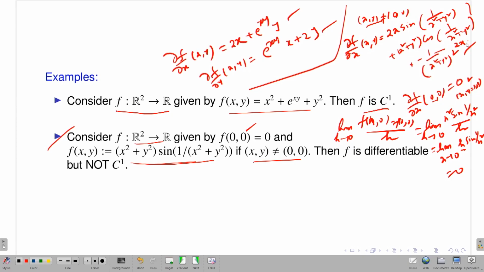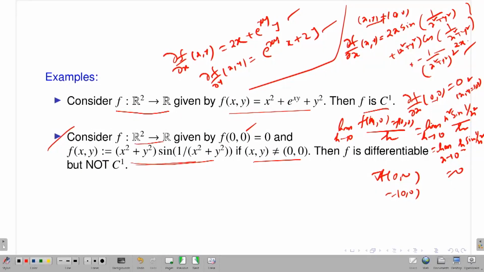So I have the gradient vector, that means gradient of f at (0, 0) exists. This is a 0 vector, that I know. But that does not mean that my function is differentiable or the total derivative exists. Along with the gradient vector at the point (0, 0), you have to calculate that the limit of the quotient should be 0, if you remember.